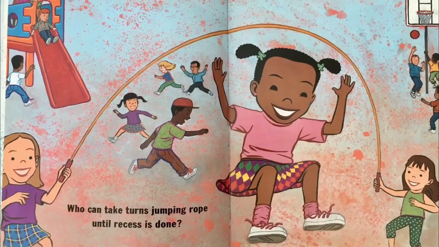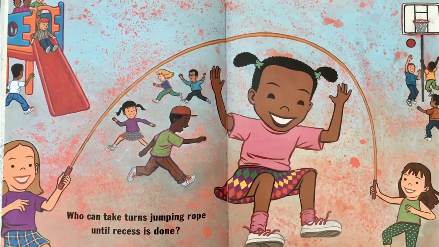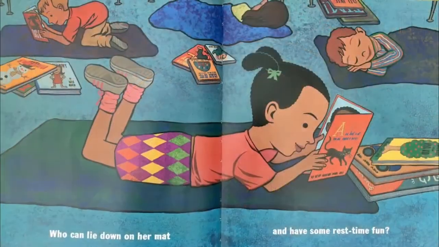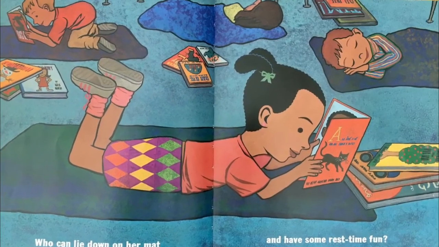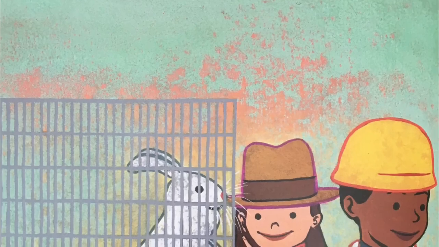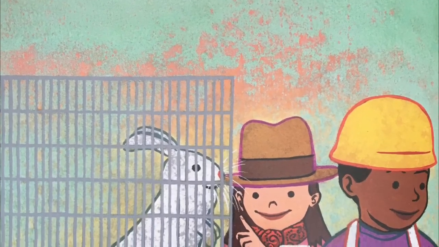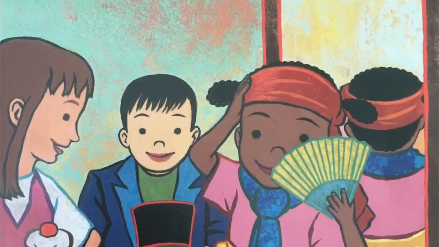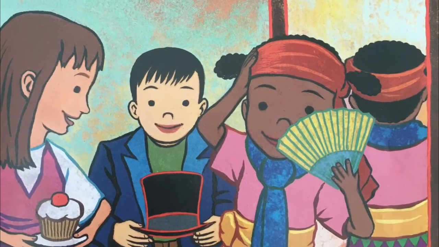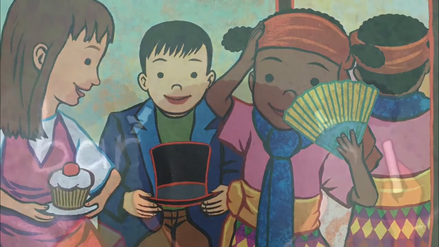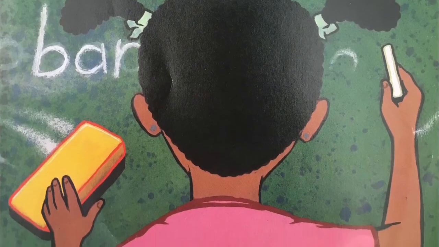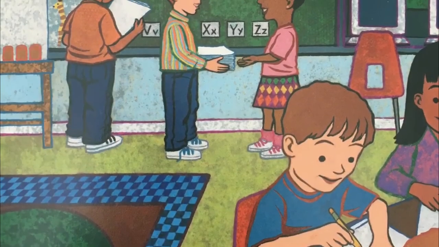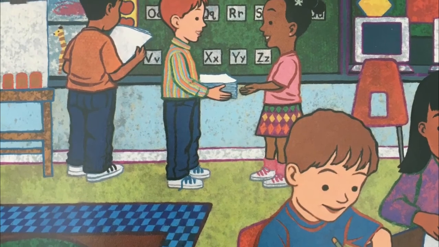Who can take turns jumping rope until recess is done? Who can lie down on her mat and have some rest time fun? Who can play at dress-up time with three scarves and a fan? Who can be just who she wants? Keisha and Ken. Who can practice spelling words until she gets them right? Who can ask for what she needs and always be polite?